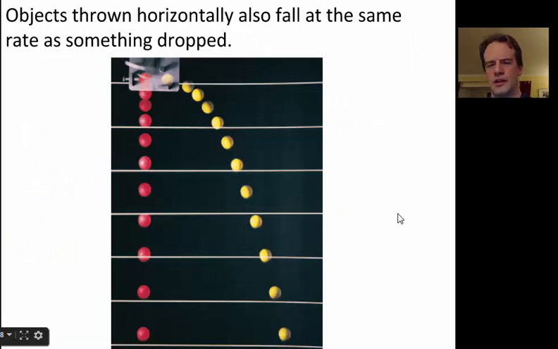Now, it's also not apparent all the time that when you throw something horizontally, it'll also fall at the same rate as something that's dropped. So if I take a sphere like here and we drop it and we throw something else sideways, they will fall at the same rate because gravity is still accelerating them at the same rate. It doesn't matter if you throw it sideways or not. It would be different if you threw it upwards any amount because you're showing that it's going to be going another direction, up, before it goes straight down. But if it's dropped at the same time, one horizontally and one straight down, they're going to hit the ground at the same time.